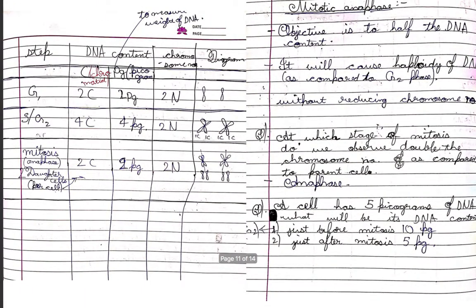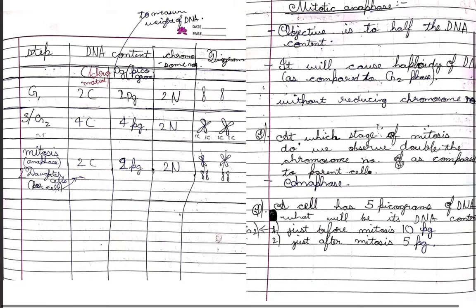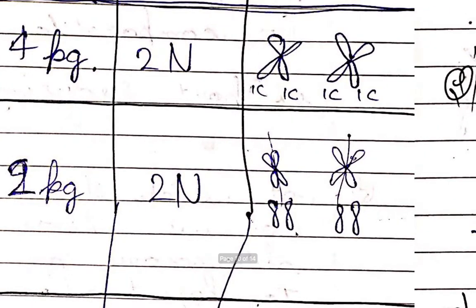Now the steps, DNA content, chromosome number and diagram. At G1, the DNA content had two chromatids, and if two chromosomes are there, then two chromatids. At S or G2, it was the same, but the chromatid number per chromosome had changed, and the chromosome number was constant. In mitosis, only in the anaphase, not in the prophase, the chromosome number changes. For one daughter cell, if we study, it would have two chromatids.